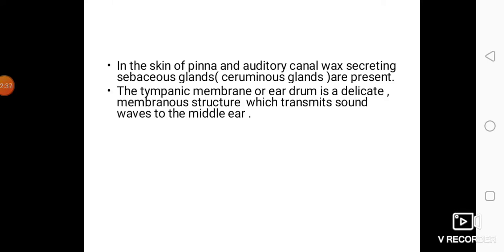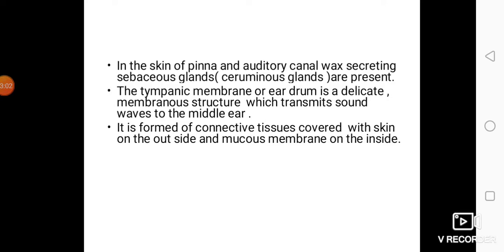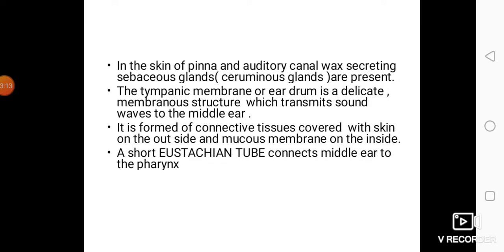The tympanic membrane or eardrum is a delicate membranous structure which transmits sound waves into the middle ear. The sound waves collected by pinna go into the auditory canal. From auditory canal they go to the eardrum. From eardrum they have to go into the middle ear. So the eardrum is a very delicate structure. It is formed of connective tissue covered with the skin on the outside and mucous membrane on the inside.